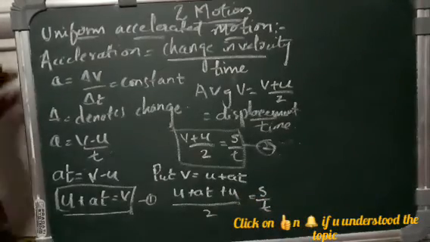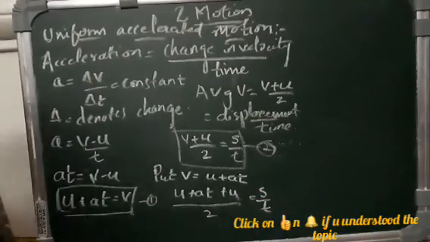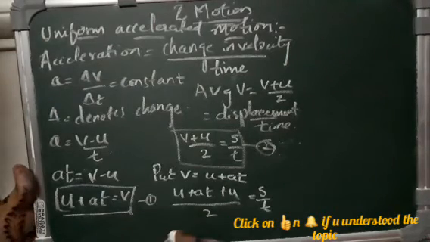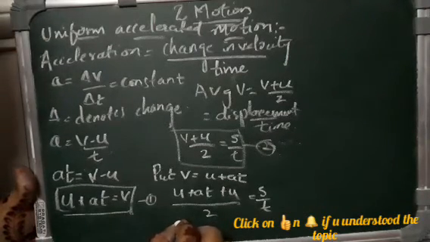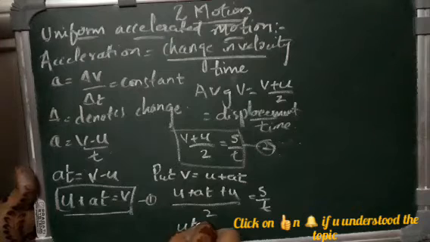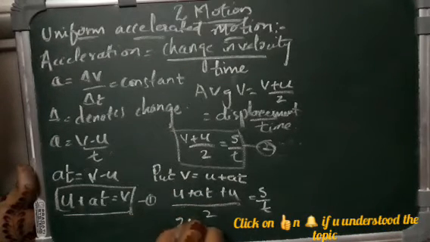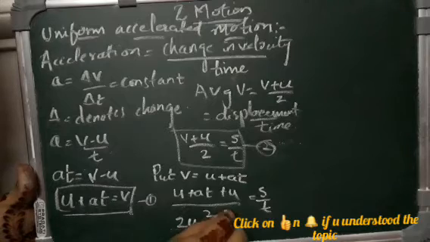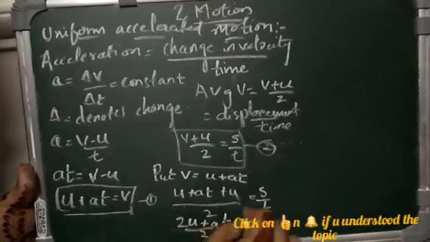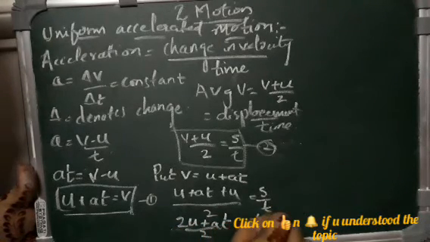You will get (2u plus at) by 2 is equal to s by t.